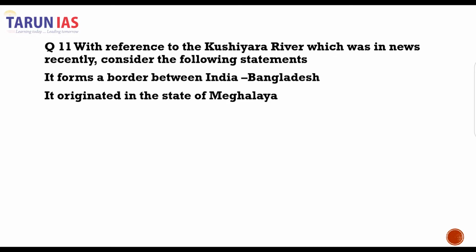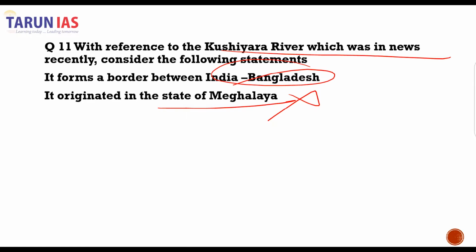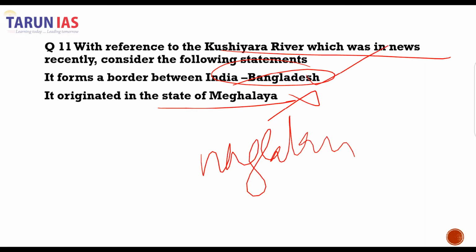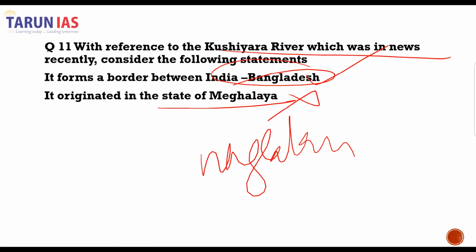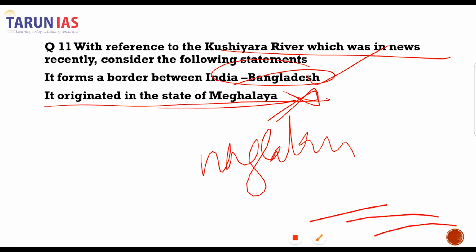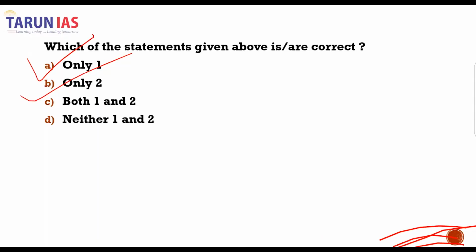With reference to the Kushiara River, which was in news recently, it forms a border between the India and Bangladesh, and it originates in the state of Meghalaya. Second statement is incorrect because it does not originate in the state of Meghalaya. Rather, it originates in the state of Nagaland. And yes, it does form boundary between the India and Bangladesh. So which one is the correct? Only one is the correct answer. A will be our correct answer.